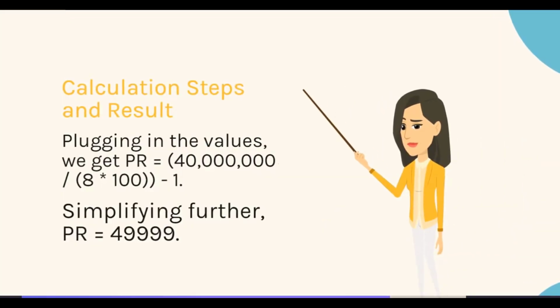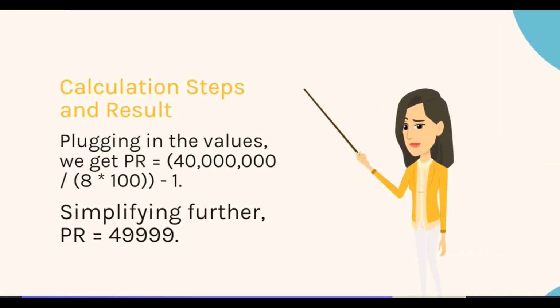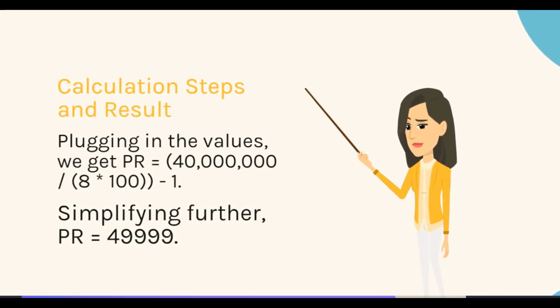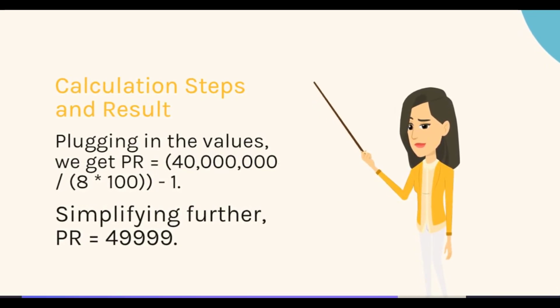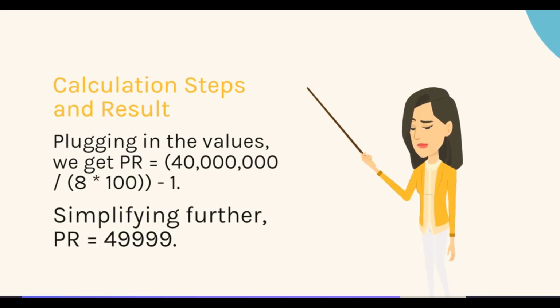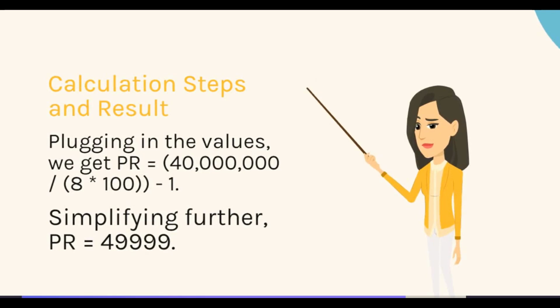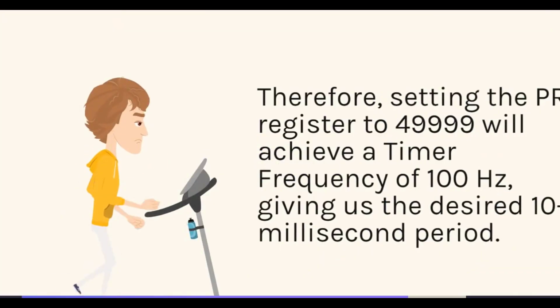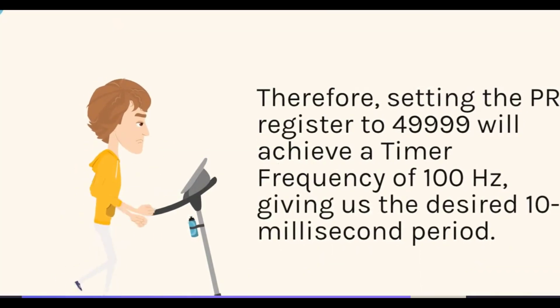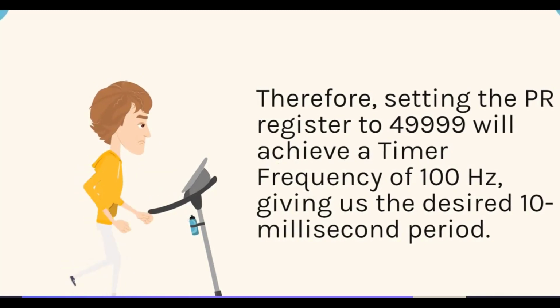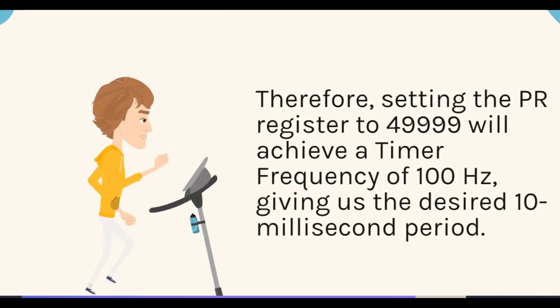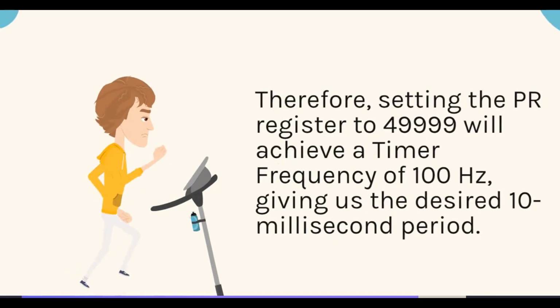Calculation steps and result. Plugging in the values, we get PR equals 40 million over 8 times 100, minus 1. Simplifying further, PR equals 49,999. Therefore, setting the PR register to 49,999 will achieve a timer frequency of 100 Hz, giving us the desired 10 millisecond period.